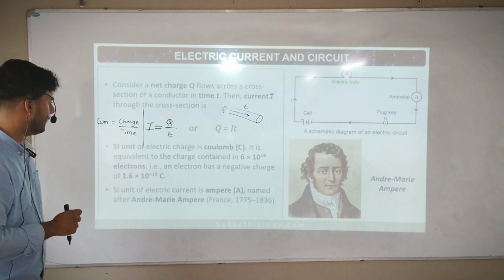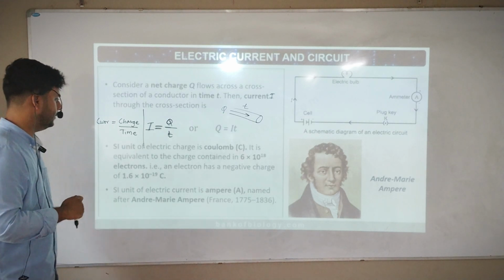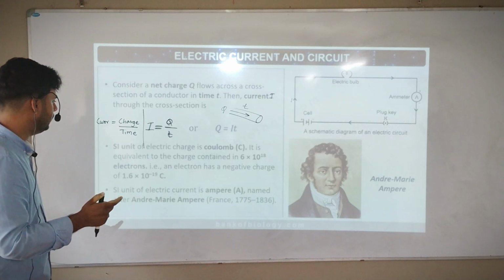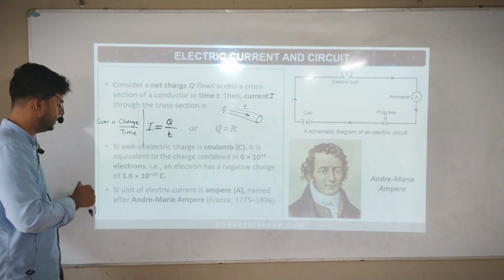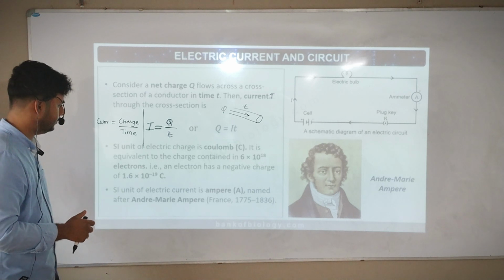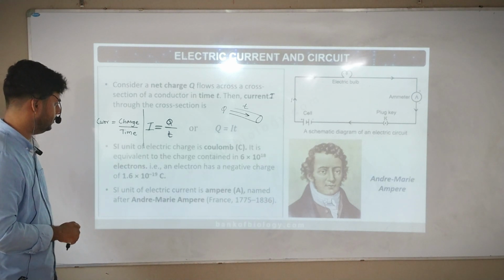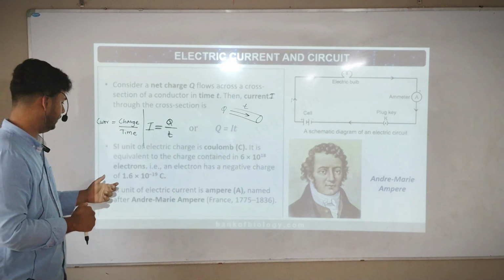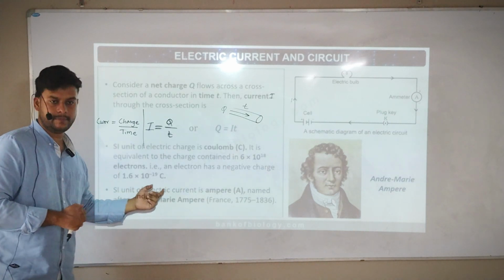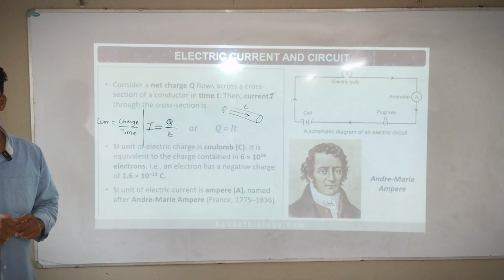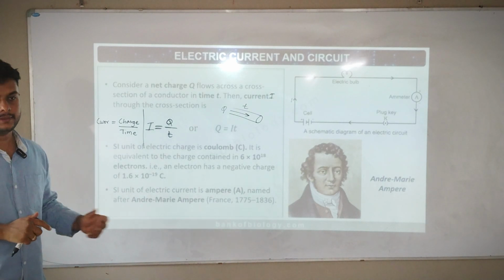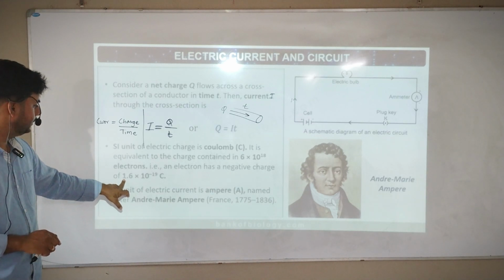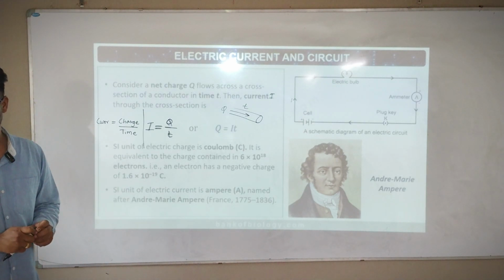Next. It is equivalent to the charge contained in 6 into 10 to the power of 18 electrons. So 1 coulomb means 6 into 10 power 18 electrons. An electron has a negative charge of 1.6 into 10 power minus 19 coulomb. One electron passing will create this much charge, 1.6 into 10 power minus 19 coulomb.